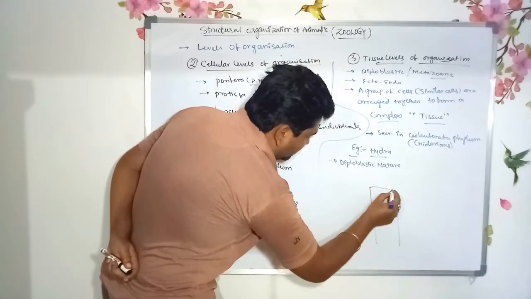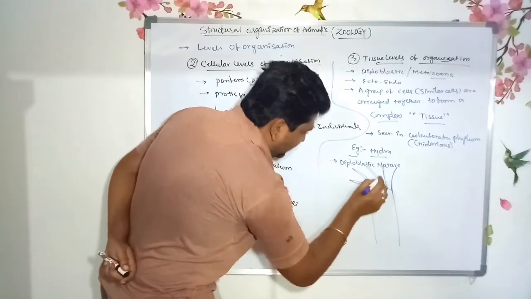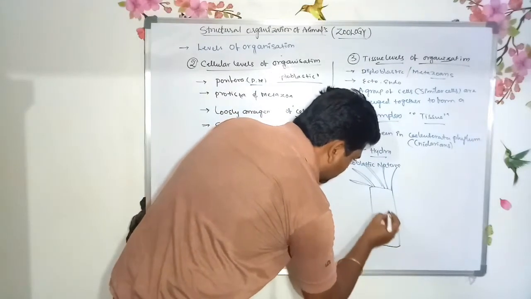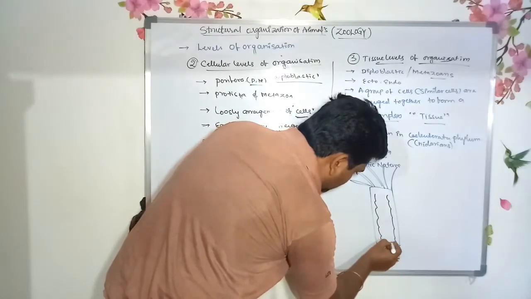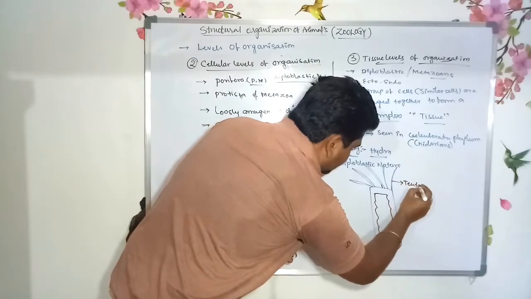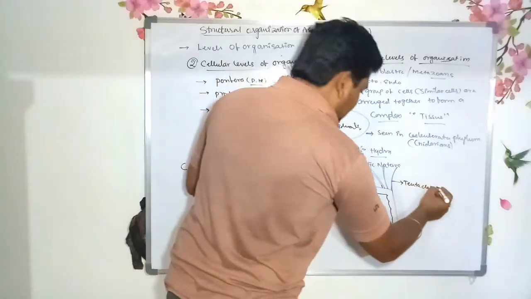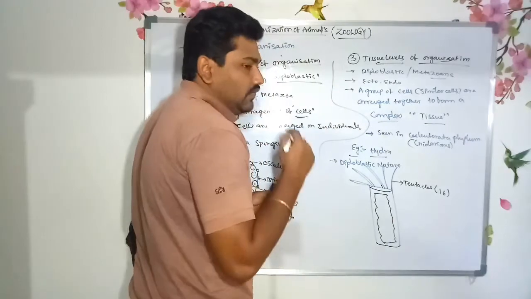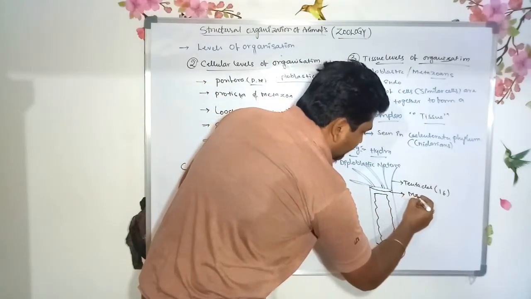Sedentary in condition. Hydra belongs to Hydrozoa. This is known as the tentacles, and there are 16 tentacles. The tentacles are arranged around the manubrium.